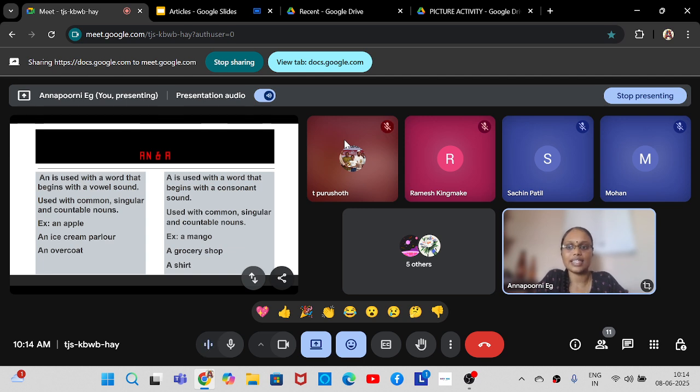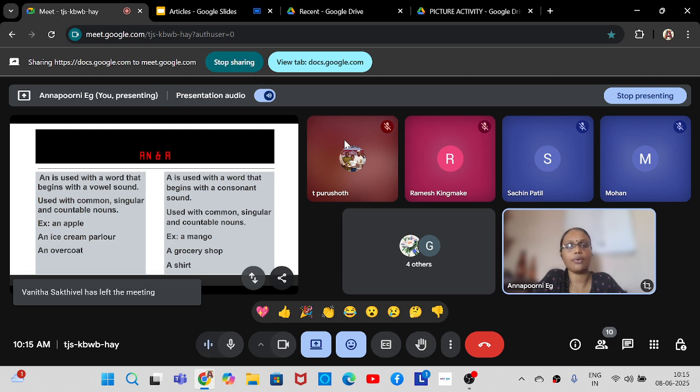So we can understand that countable nouns only will come when we are using the word an. Because countable nouns alone can become singular. Countable nouns ku mattumthan singular vara mudiyum. So that is why we are saying that an is used with common nouns, countable nouns and singular nouns. All the common nouns are countable nouns only. All common nouns are countable nouns. Whereas all material nouns are uncountable nouns.